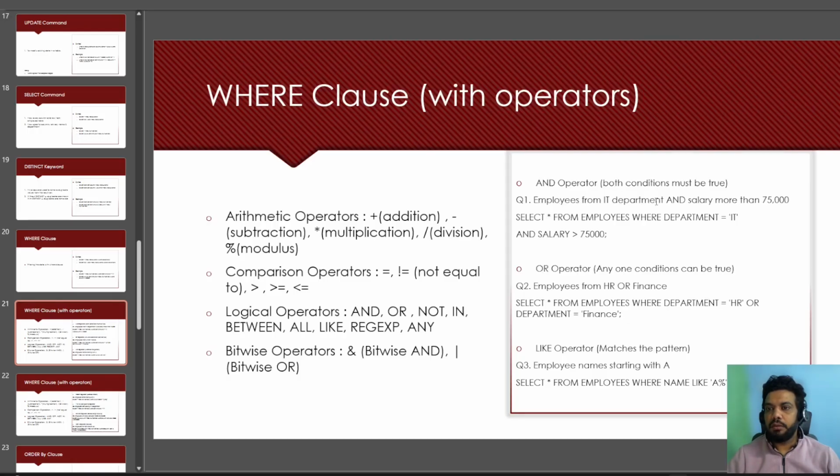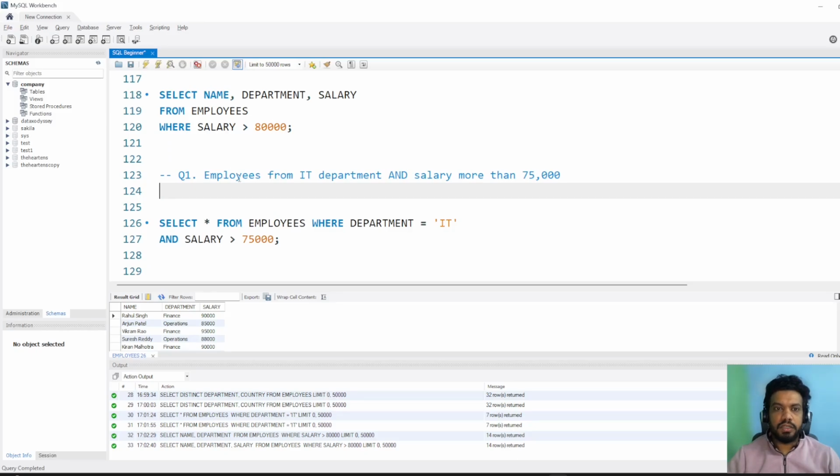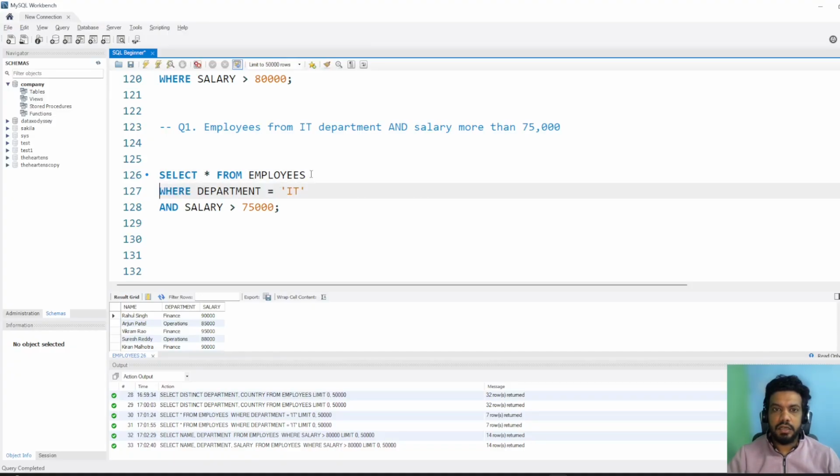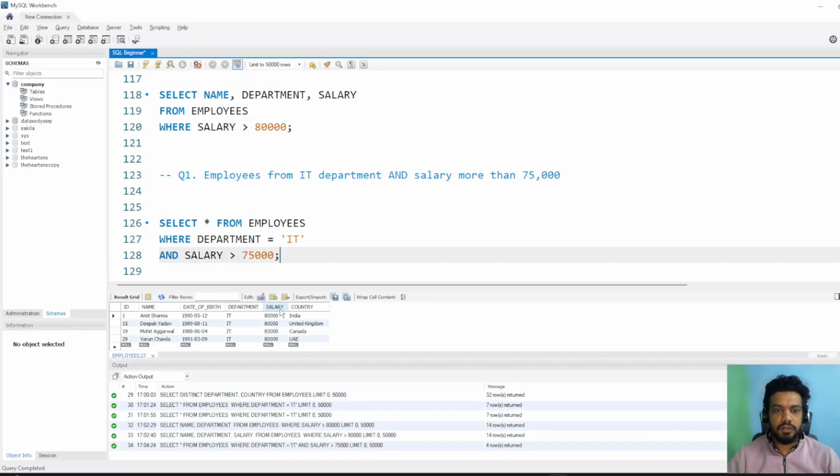Employees from the IT department and salary more than 75,000. Okay, so let me paste this question as well. So the question is employees from the IT department and salary should be more than 75,000. So select star from employees where department equal to IT, and because it is saying department and salary should be more than 75,000, we will use the AND operator and then salary greater than 75,000. Let's run it. So you can see salary greater than 75,000 and department equal to IT.